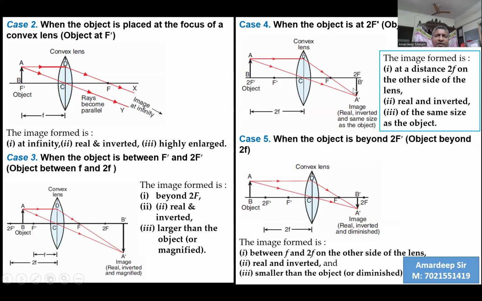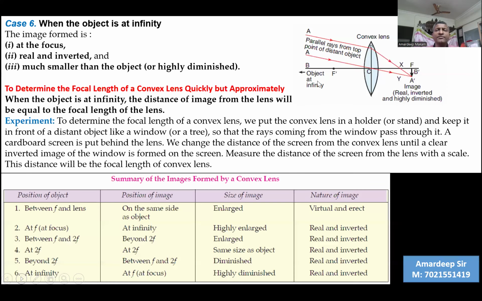In this case, the image and the object were of the same size. An object is kept at 2F dash, the image is formed at 2F, and the image size was equal. When it was placed between 2F dash and F dash, the image was inverted and enlarged. And when you keep it before 2F dash, you get a diminished image. And there's a last case when the object is at infinity.